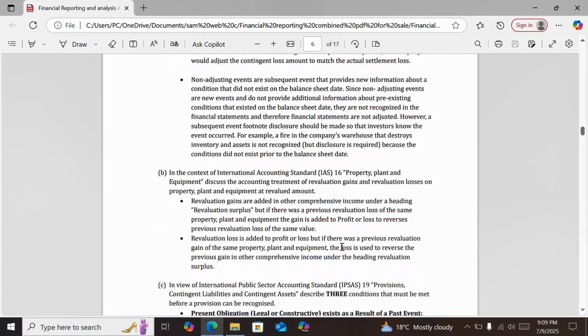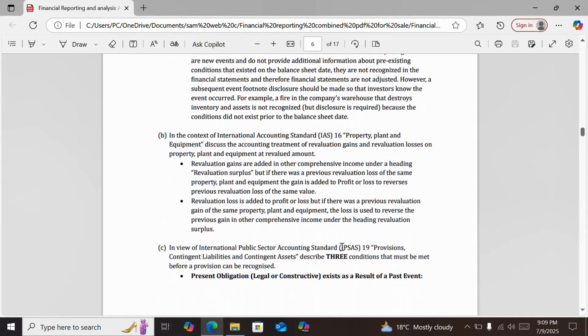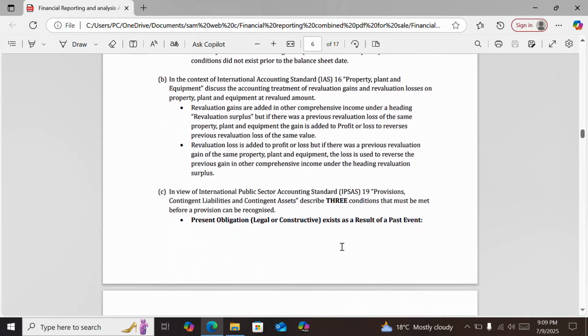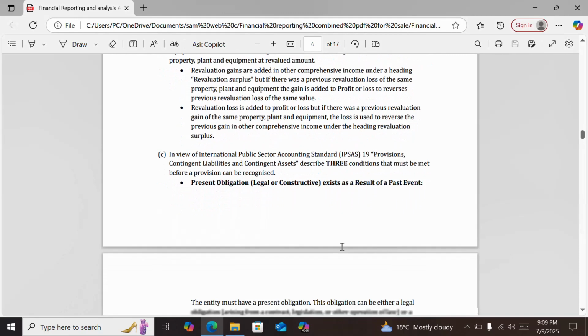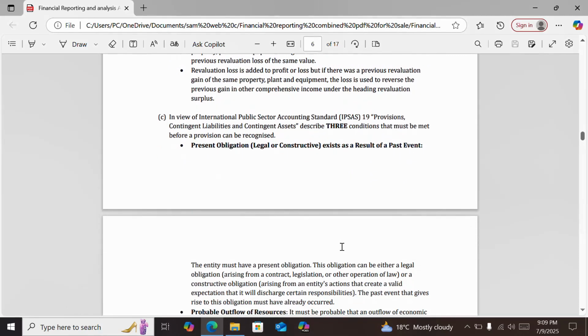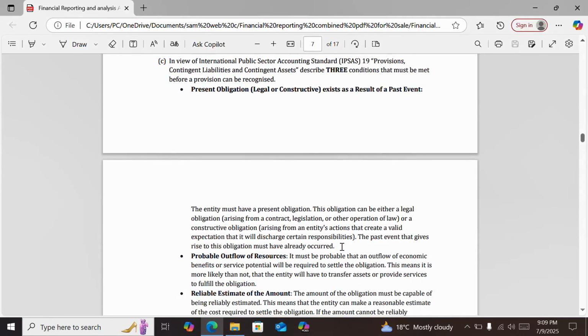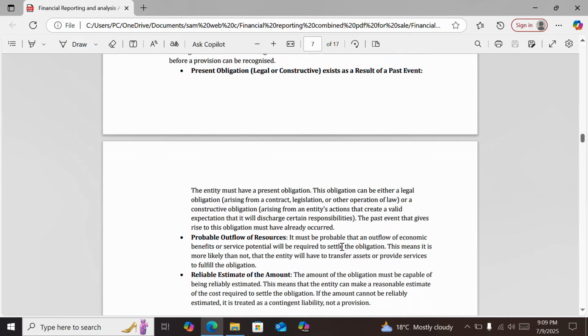Then part B, we have the answers, the treatment of revaluation gains and revaluation losses. Then part C, the conditions that must be met before a provision can be recognized. So these are the conditions.